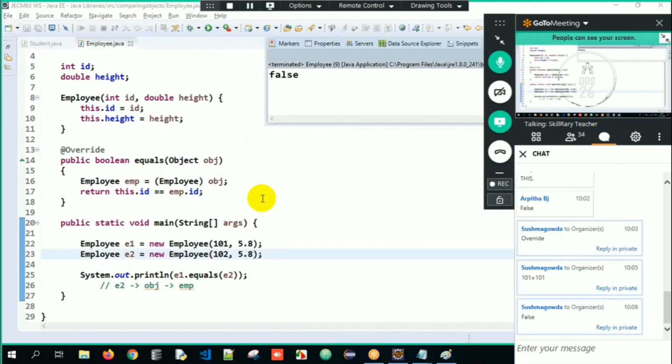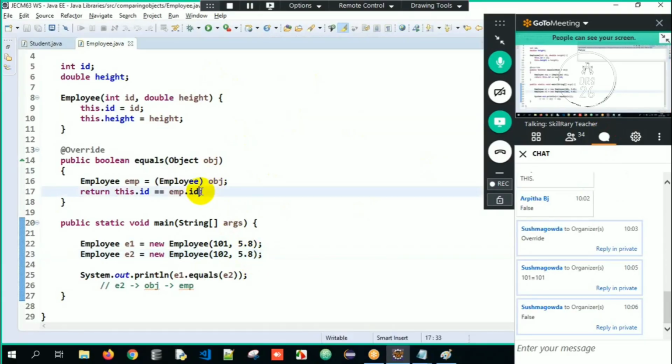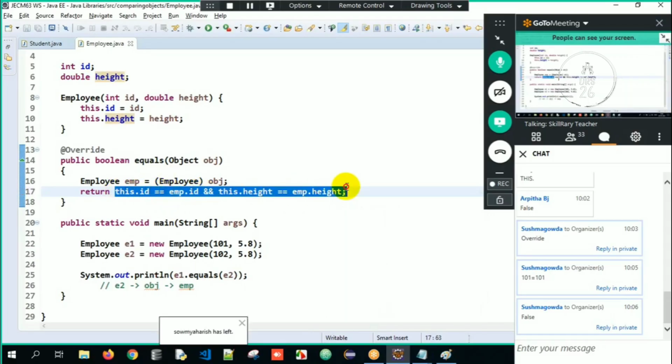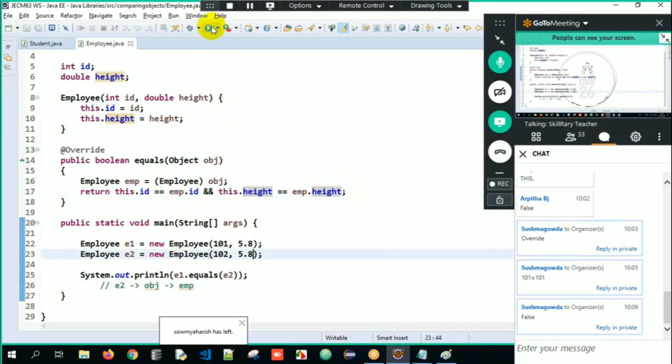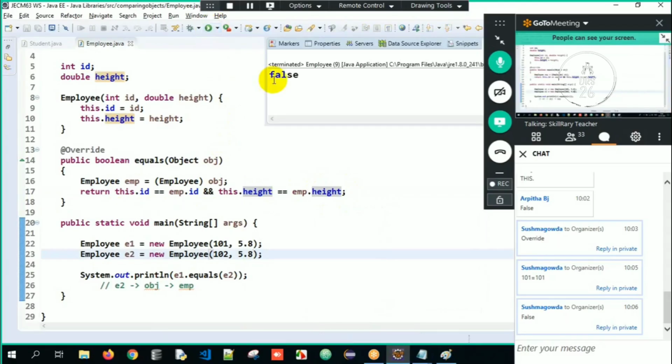Now if I want to compare the height as well, I have to use the and operator here: this.height equal to emp.height. I have to compare ID also, and height also. Now again I will get the output as false here.